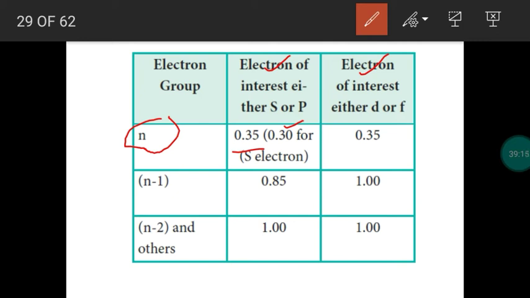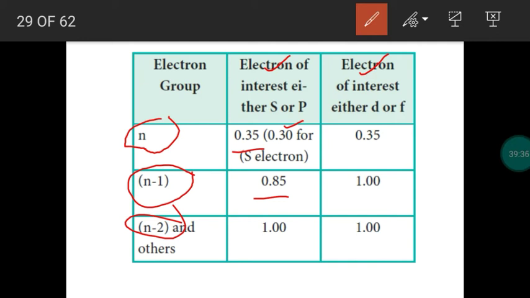Okay. For the immediate next inner shell, if we select the third shell as the nth shell, then the second shell is called the n-1 shell. So electrons in the n-1 shell will contribute 0.85. And the immediate next shell, the first shell, is called n-2. So these are all inner shells.